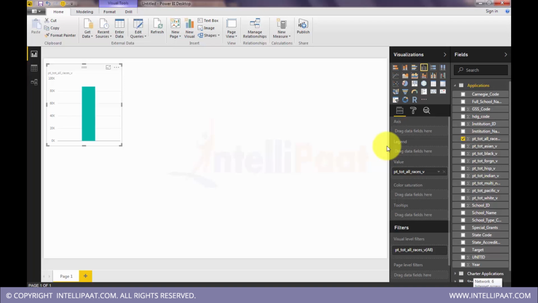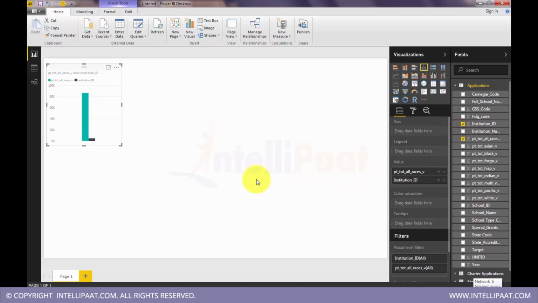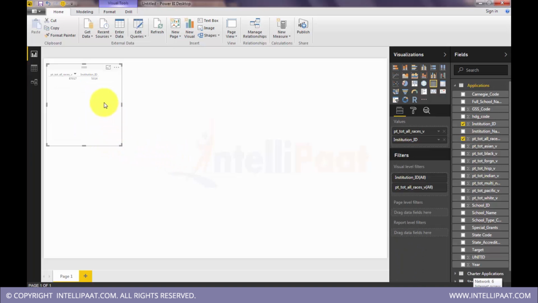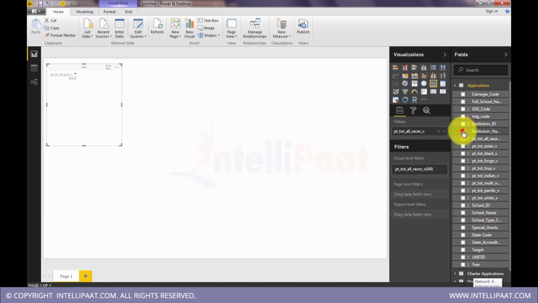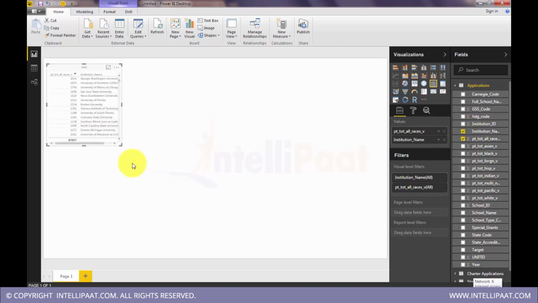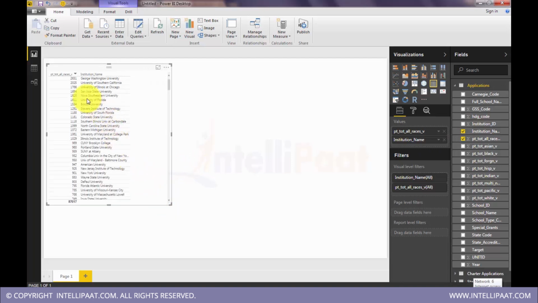So this I will split by institution ID, and I will see this as a table. Actually this is not the correct one, this is institution name. Yeah, it's institution name. And let's check out the maximum number and minimum number.